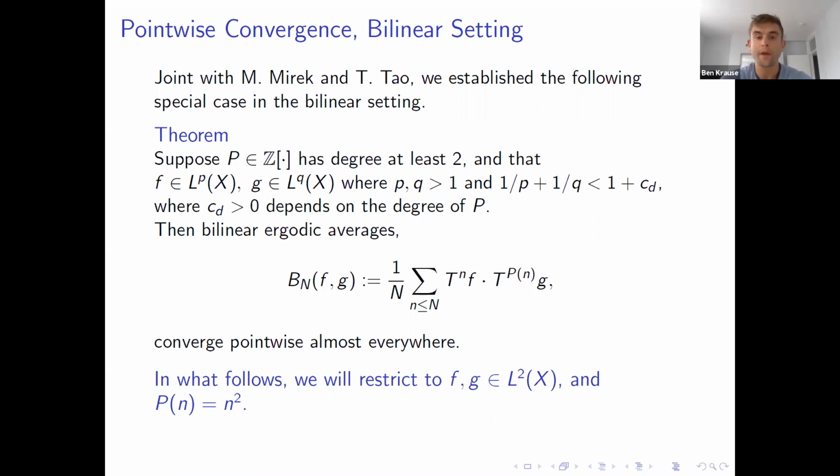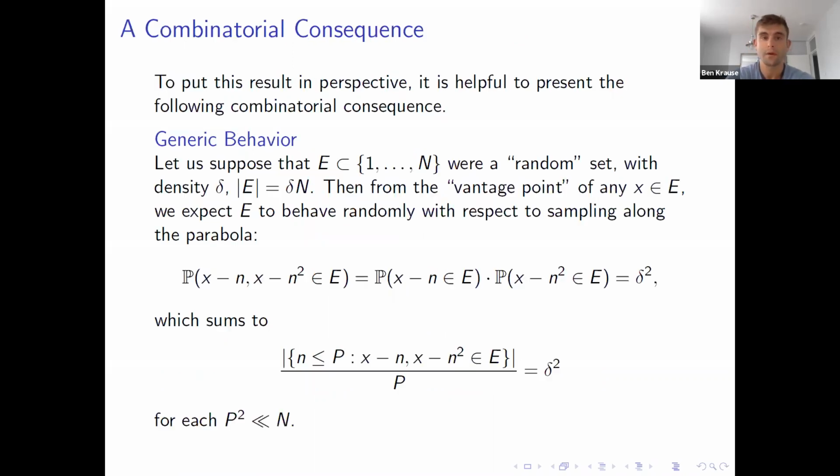But in what follows, I'm just going to restrict to the case where F and G are square integrable and where the polynomial is just n squared. So this is just what Furstenberg and Weiss considered, and this already encodes a lot of the difficulty that we encountered. Before I talk about the proof, I want to give a combinatorial consequence of our result that contrasts it to the Furstenberg-Weiss theorem.